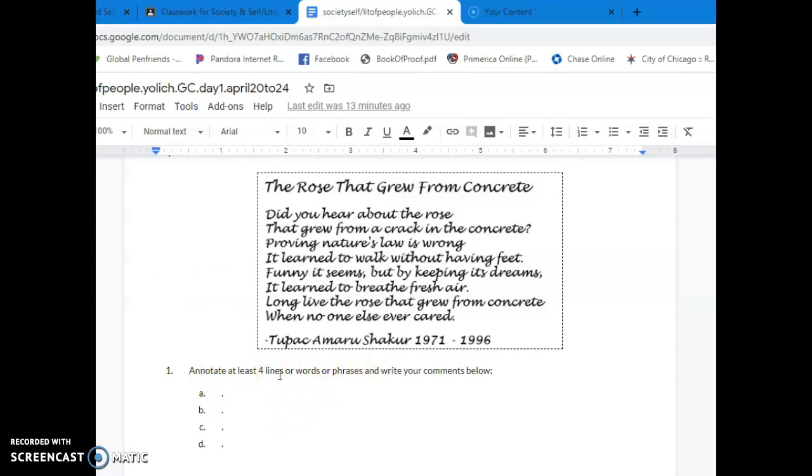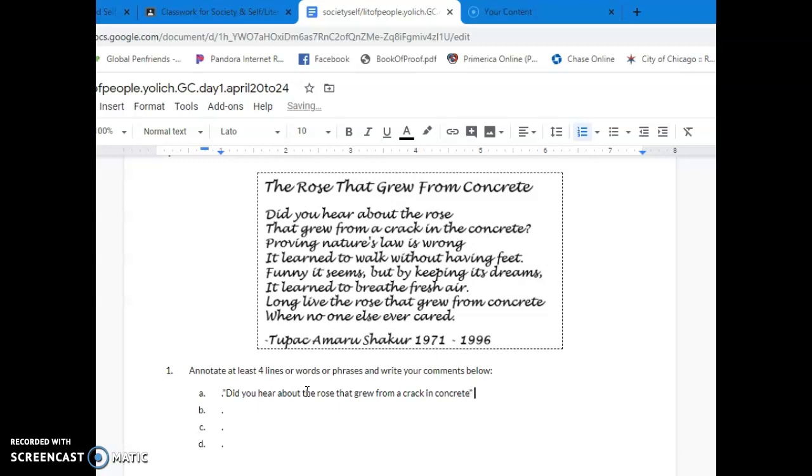Because you're working on a Google document, what you're going to do instead is type what those lines or words are, where you see annotate at least 4 lines of words or phrases, and write your comments below. So for example, you want to write, did you hear about the rose that grew from a crack in concrete?